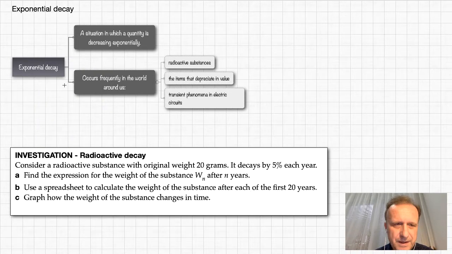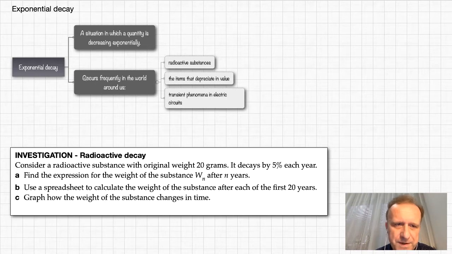Exponential decay. So now I'm going to talk about what the exponential decay is. A situation in which a quantity is decreasing exponentially. This is the definition here. Now, what does it mean to decrease exponentially? Well, it means that the population or a quantity or whatever of something is decreased by the same factor after regular intervals. So after passing of the same time, for example 1 hour, the population or a quantity decreases by the same factor. I will give you examples shortly.